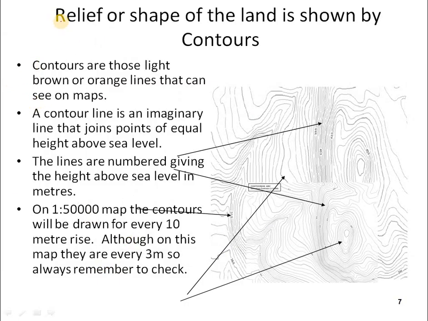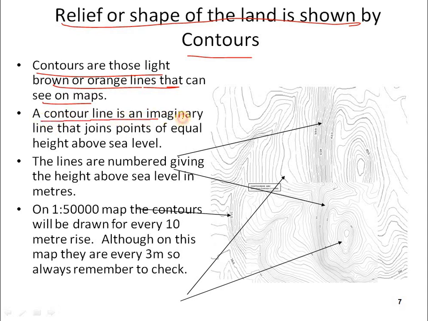So the relief or shape of the land is shown by contours. Contours are those light brown or orange lines that you can see on maps. You can see in contour maps, the orange color lines and brown color lines are located on the contour. You can see it on our India map also. In the India map, the colors of the lines will be somewhat orange and brown, some with black. Okay. For the places, it will be marked with different colors.